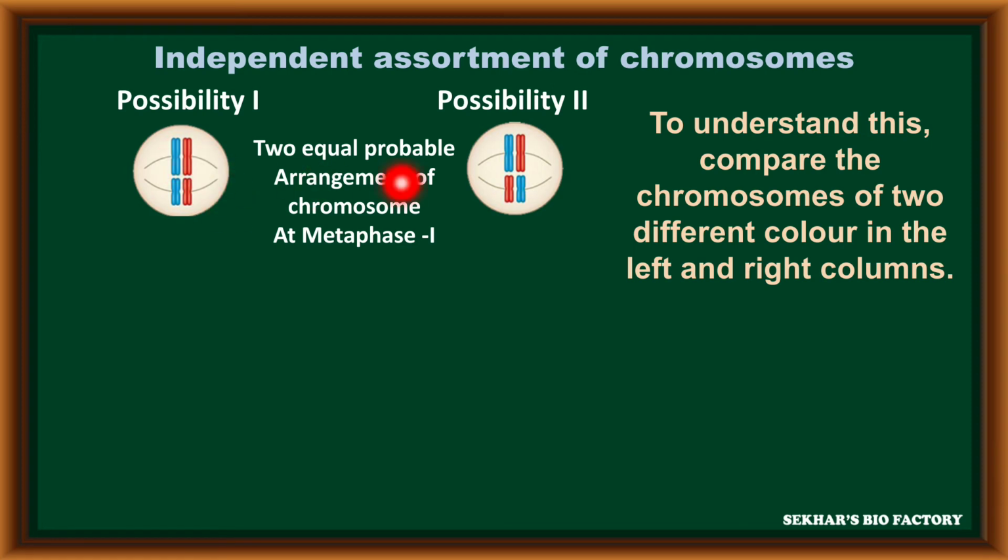In these 2 columns, for example, in possibility 1, in the chromosomal pair, one is represented with blue color and another one with red color. In a similar way, there are 2 equally probable arrangements of chromosomes at metaphase 1. So now in this possibility, the blue chromosome will be present at the left and right side. It is possibility 2.